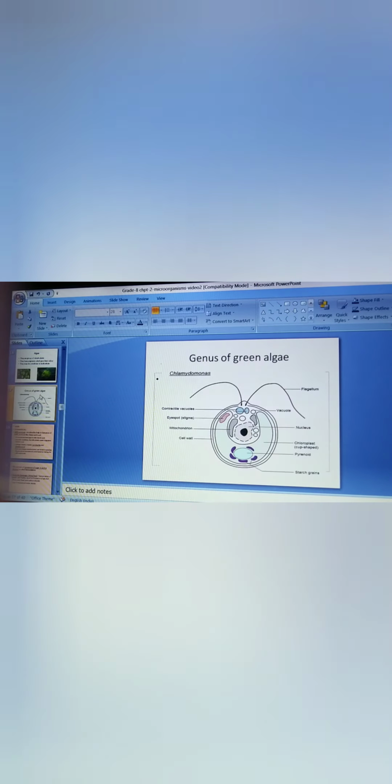Next we will see green algae. This is a genus. It comes under the genus of green algae. So this is called Chlamydomonas.